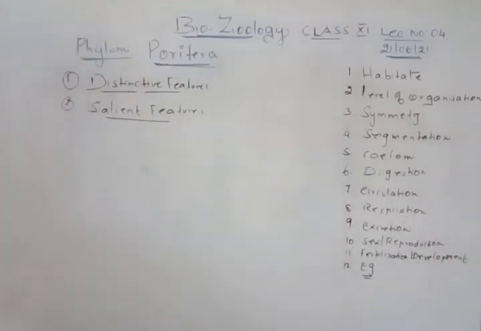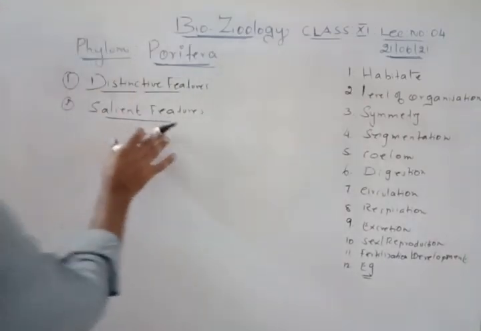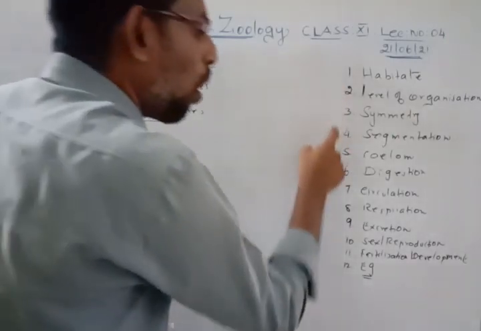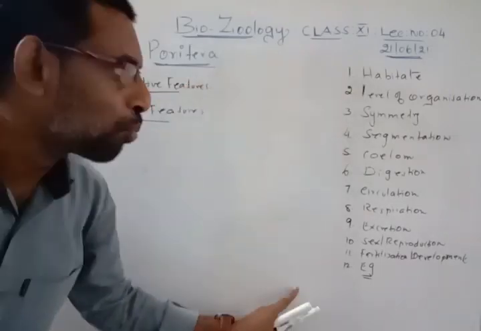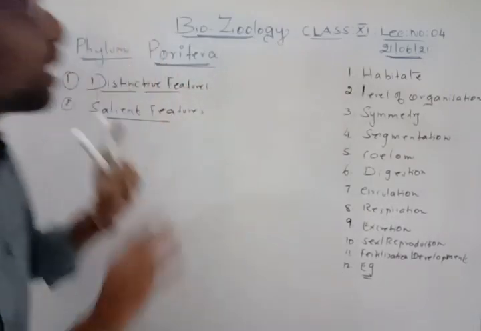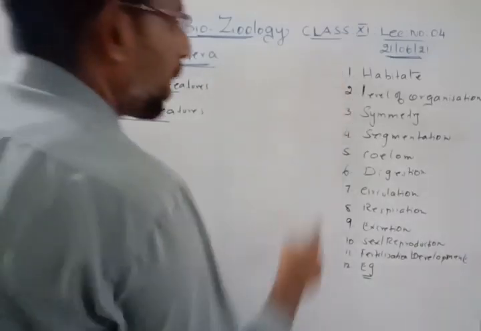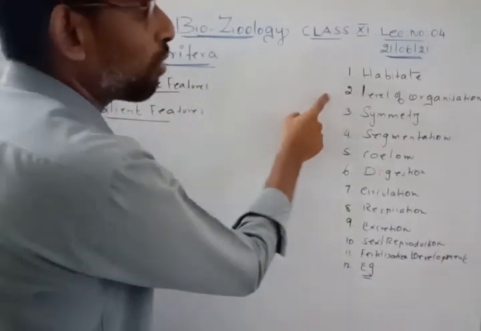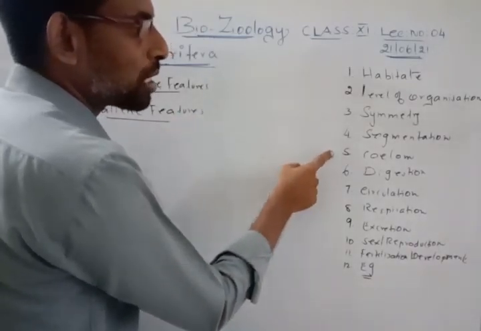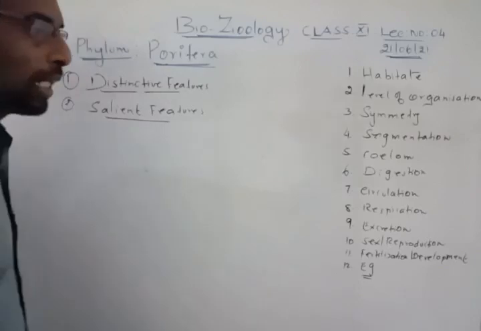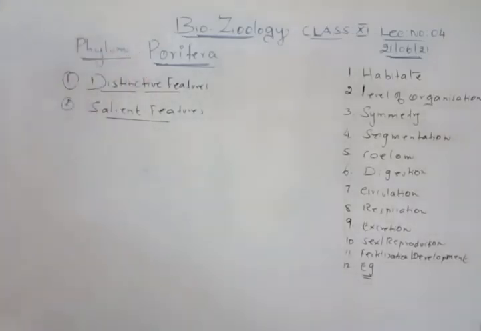So all these things we are going to study as salient features. Whenever you study a particular phylum, you should cover all these points. If you remember all these points along with the distinct features and examples, the entire phylum will get completed. So keep these in mind: habitat, level of organization, symmetry, segmentation, coelom, digestion, circulation, respiration, excretion, reproduction, fertilization and development, and examples. Clear? Right. So one by one we will discuss, and then we will complete this phylum called Porifera.